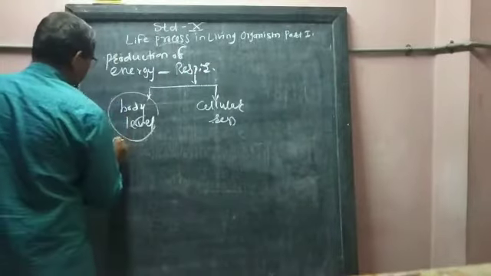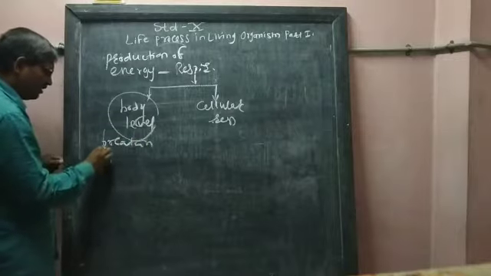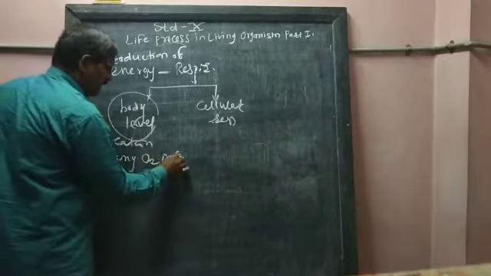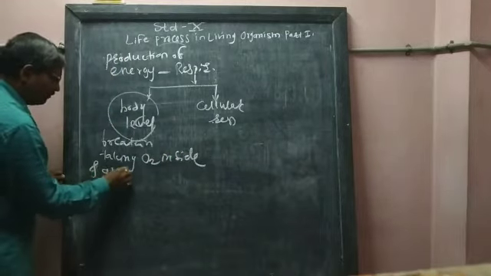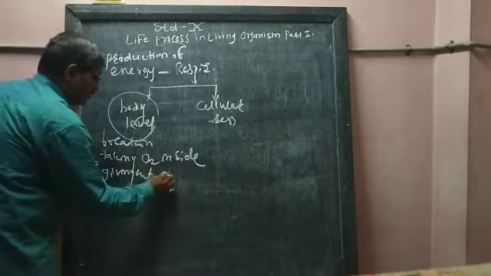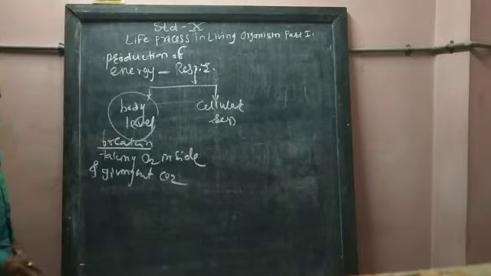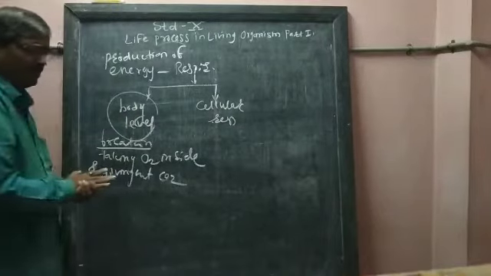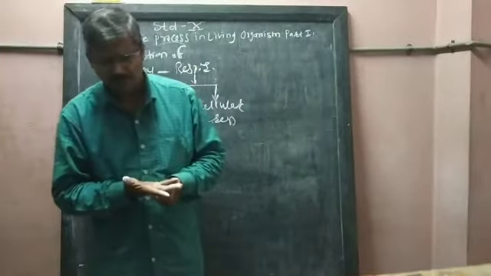You have studied the definition of breathing: taking oxygen inside and giving out CO2 is called breathing. This is the body level respiration. Nose, nostrils and lungs are used for this purpose.